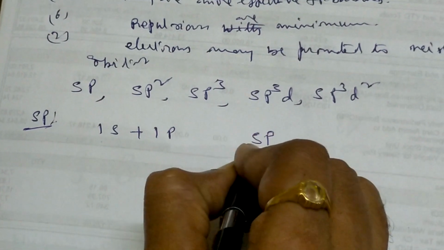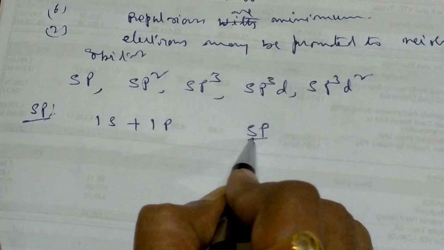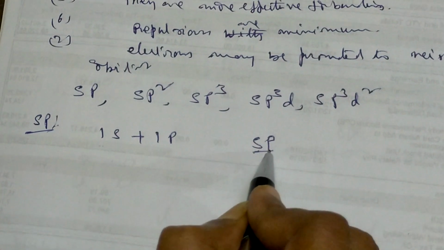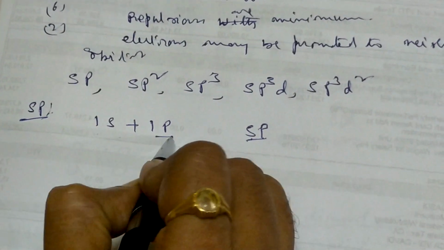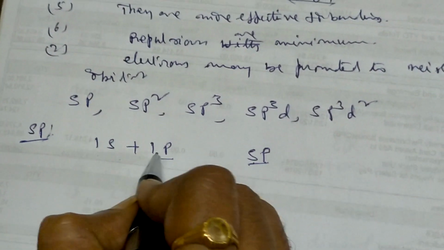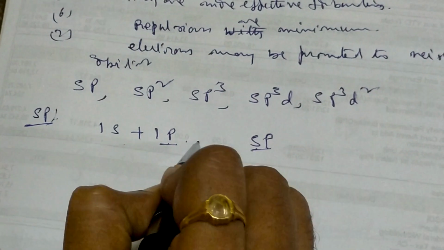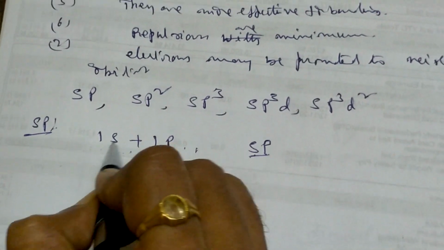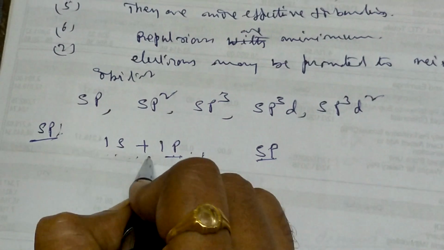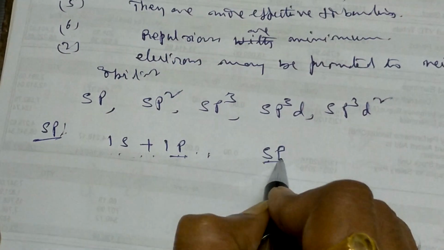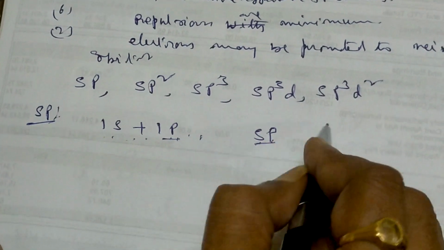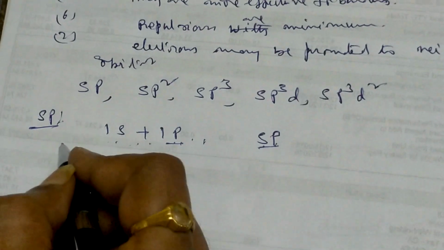Each one is called an sp orbital. This has 50% s character and this has 50% p character. And which p? There are three p's normally: px, py, pz. Normally pz will interact with the s first, not the py or px. So the resultant will be the s and p orbital. That will be this thing. We will see a small example.